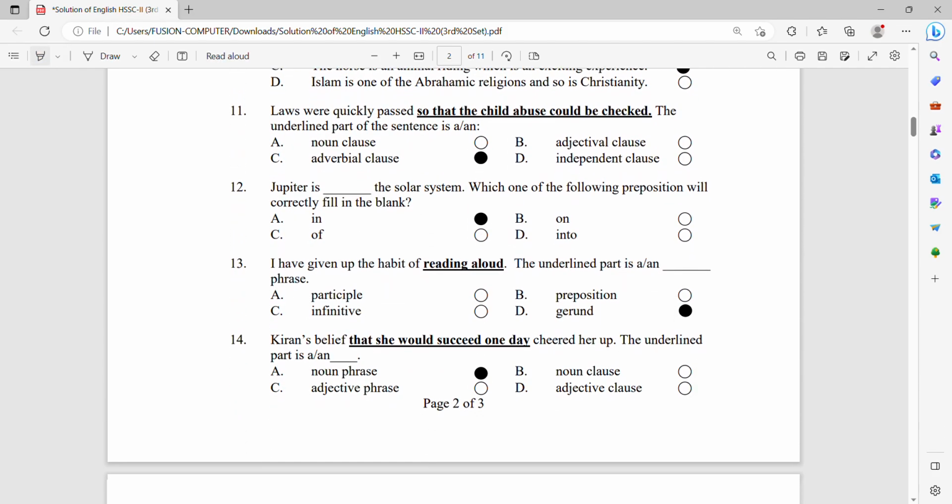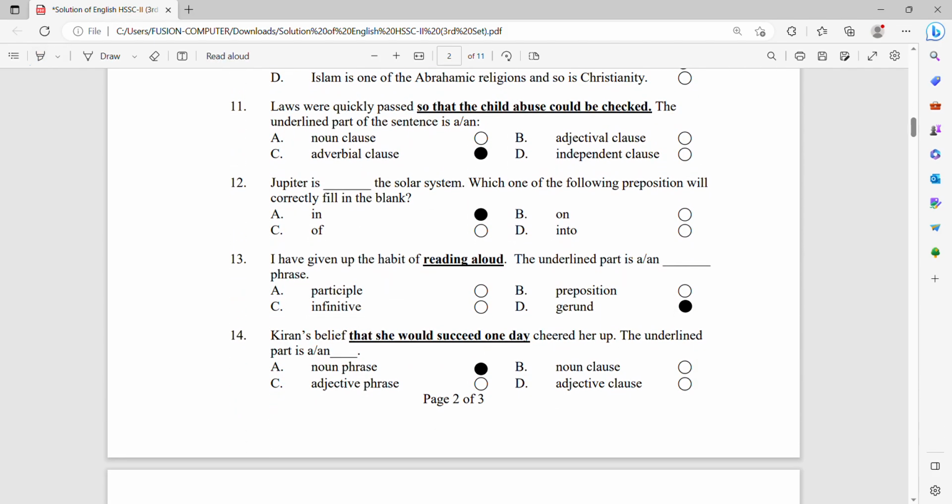Next is MCQ number 11. Laws are quickly passed so that child abuse could be checked. Checked means reduced. Child abuse, basically an adverb used as an adverbial phrase here. So option number C is the correct option.